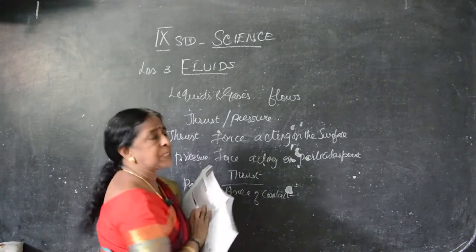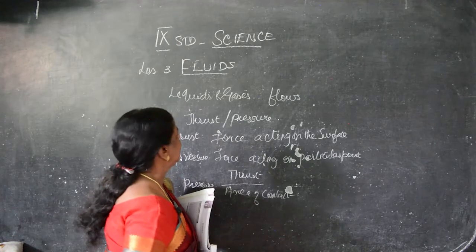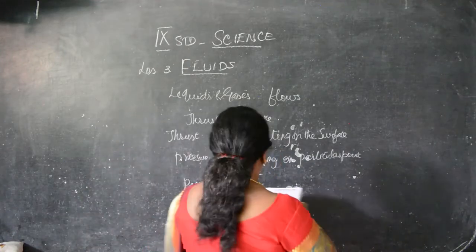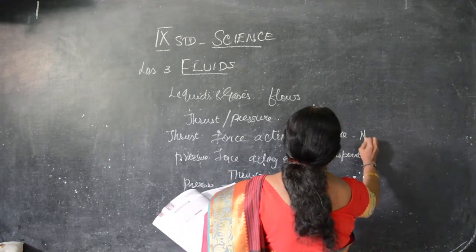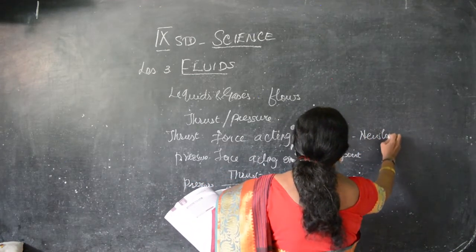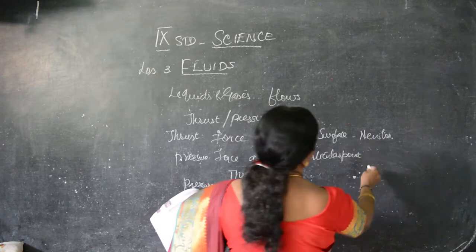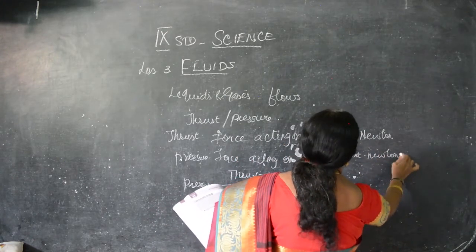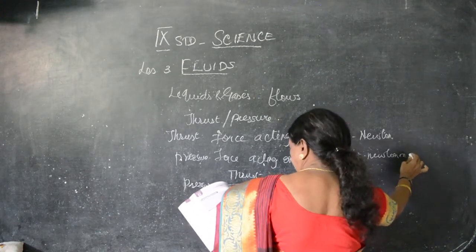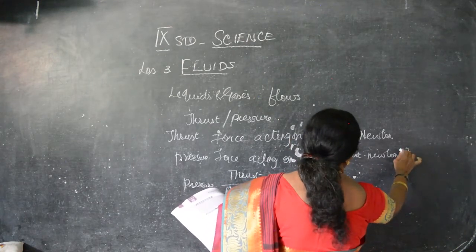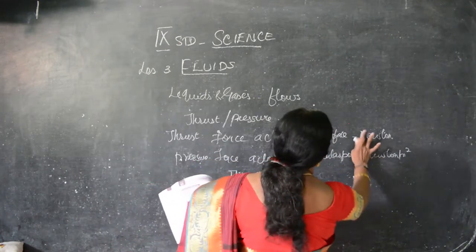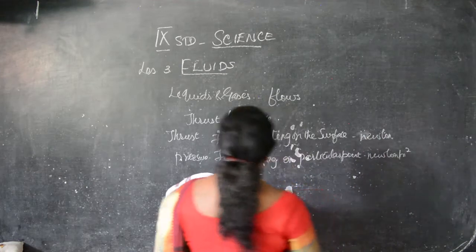We have to see the units, whatever it may be, scientific things have units. The unit of thrust is Newton. The unit of pressure is Newton per meter square. Clear? This is Newton, this is Newton per meter square.